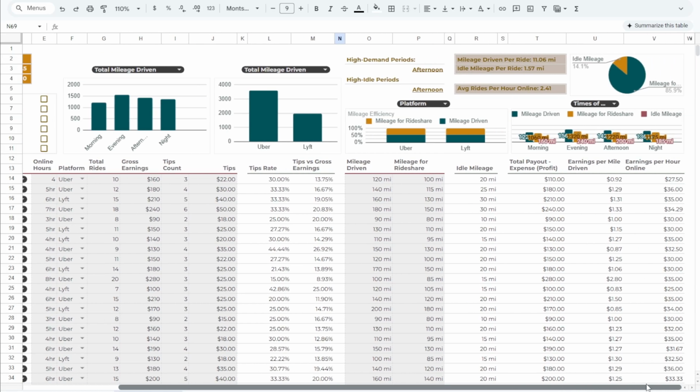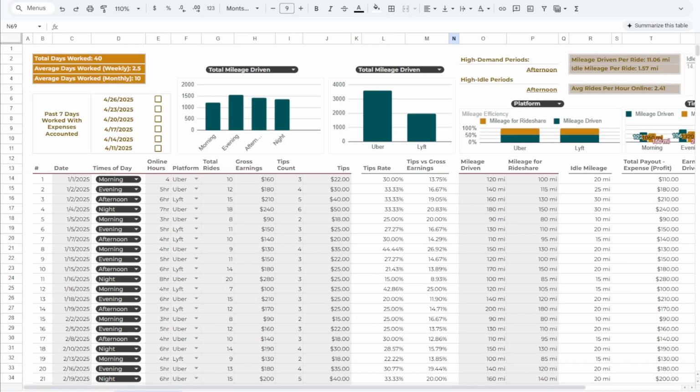Moving to the right, you'll also find detailed insights into when you're driving most efficiently. These graphs break down your mileage efficiency, showing what portion of your driving is productive versus idle, helping you decide the best time of day to go online. Each data point entered in the earnings log contributes to this high-level analysis. So the more sessions you track, the more accurate and actionable your insights become.